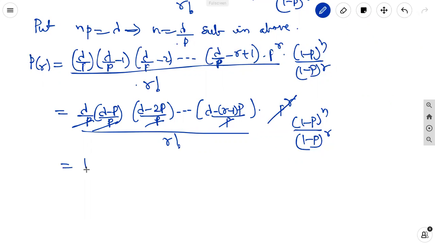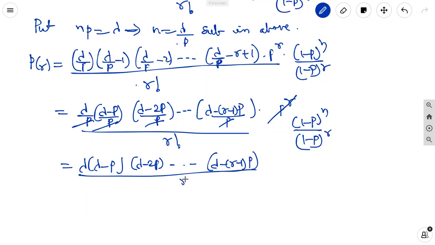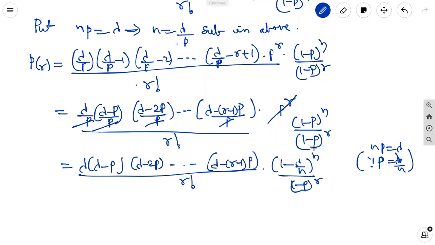It is equal to lambda into (lambda minus p) into (lambda minus 2p) and so on, up to (lambda minus (r minus 1)p), by r factorial, into, in the numerator, (1 minus lambda by n) whole power n. Since np is equal to lambda, we have p equal to lambda by n, divided by (1 minus p) whole power r.